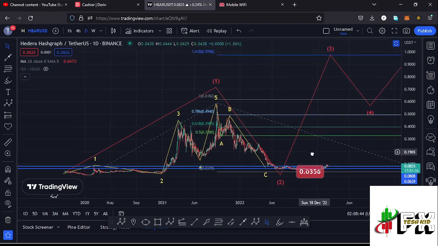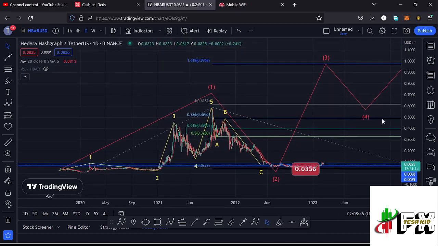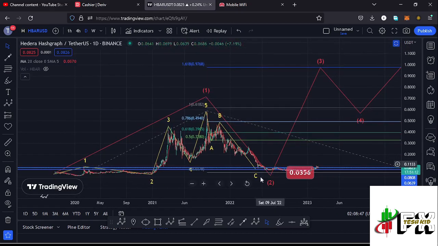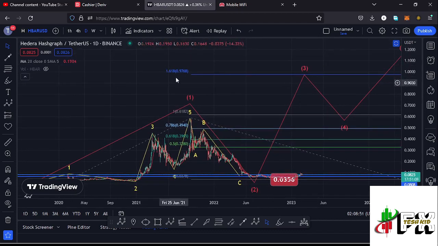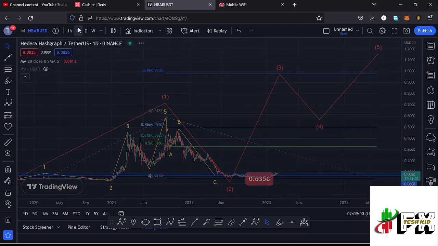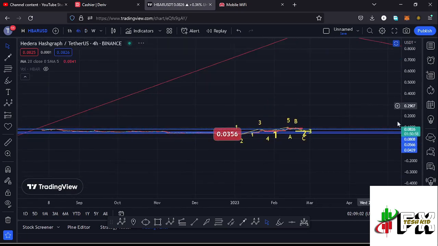And after seeing the formation of a higher Elliot wave count 2, whatever we expect next is that massive bounce to the upside in the formation of this wave 3, and I have my minimum target areas to the upside in the formation of that wave 3 at the fib level 1.618, and that is at around the $0.9768 mark, and that is the minimum that I'm expecting Hbar to do on the long-term scenarios.